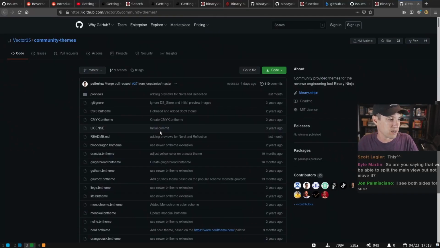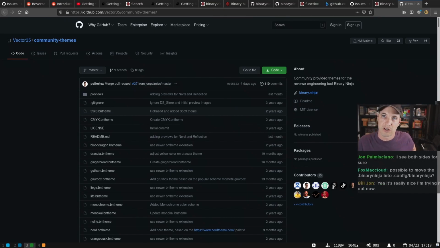Hopefully we can extend the plugin manager to be an extension manager and support themes and types and all that stuff. I don't think we'll be able to move the main view, but some sort of split view will happen where you'll be able to do a side-by-side between the main view and a disassembly, disassembly in one versus another. We don't know for sure, right? A lot of this is going to be, we're going to try this and see how it works.